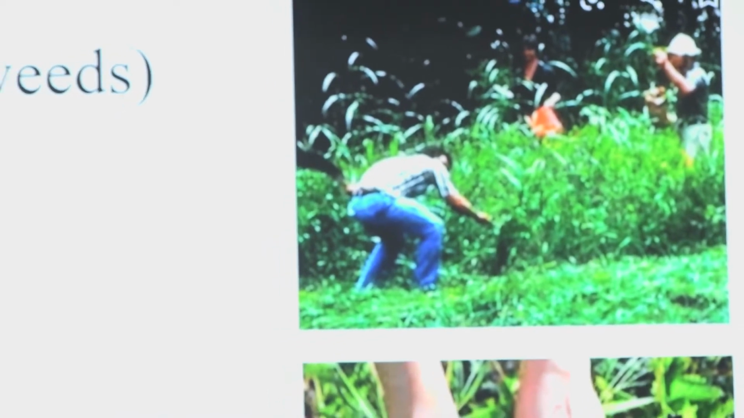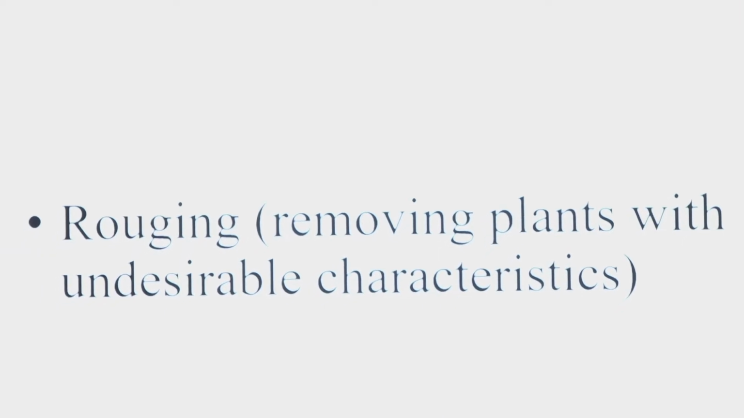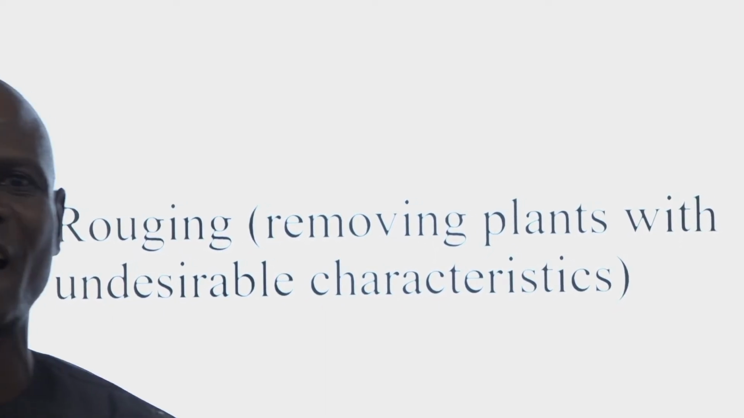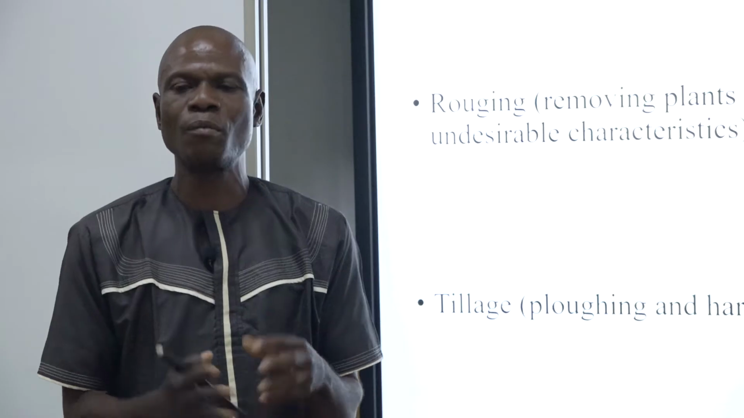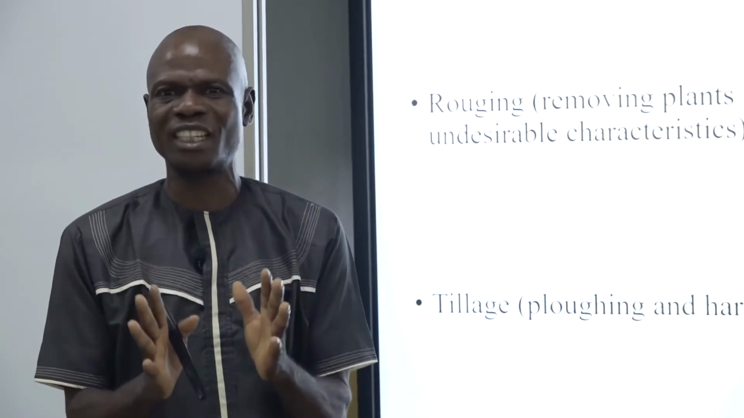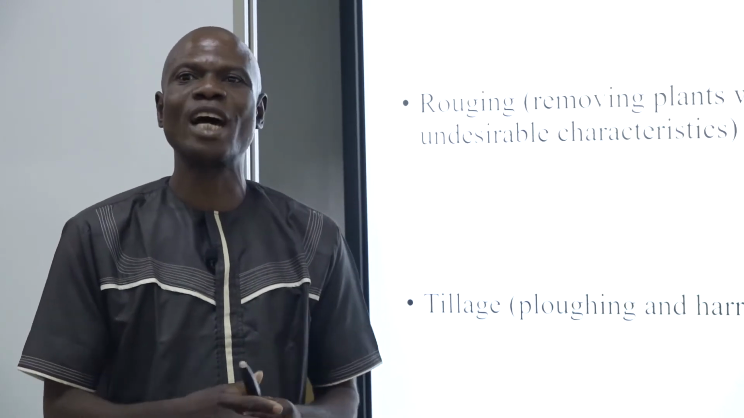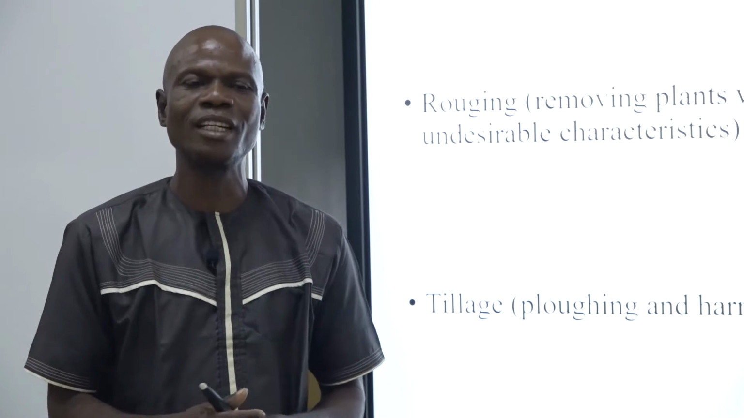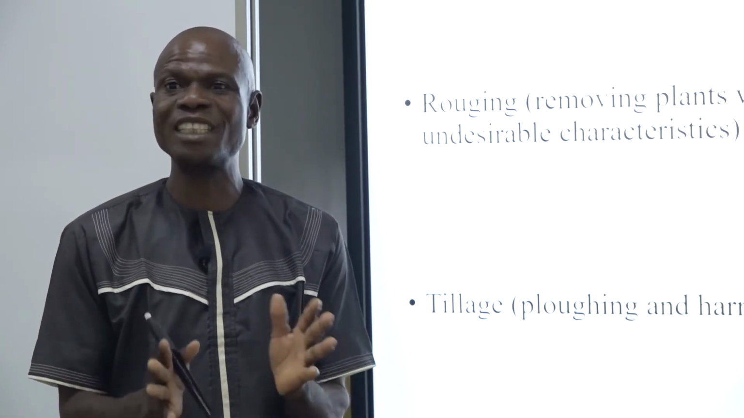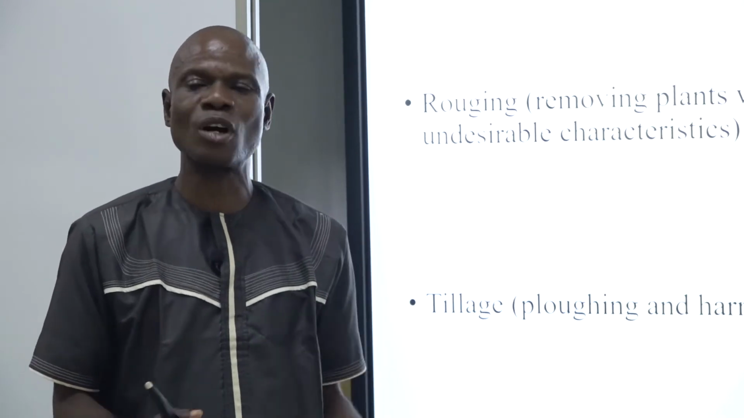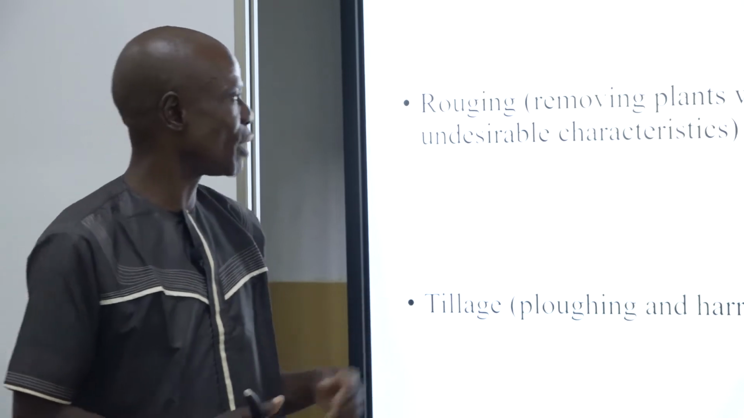Then the next one is rogueing. Rogueing means removing plants with undesirable characteristics. There are some plants, even though you planted them by yourself, but you discover that they are displaying some undesirable characteristics. There is need for you to remove them so that they should not occupy space for nothing. That is why you see in the farm what we call thinning. There are some plants that cannot do well. You have to thin them off so that they should not occupy space for nothing. So it's part of it.